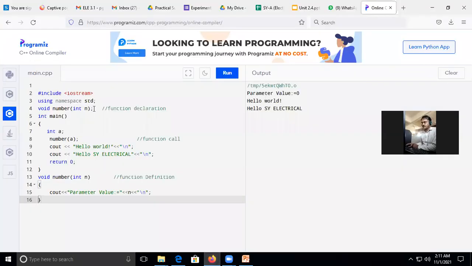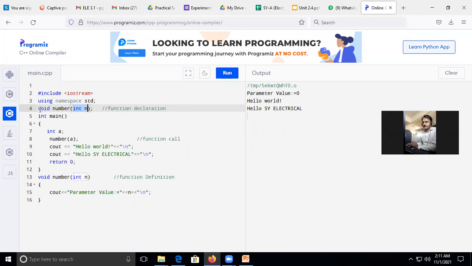Parameters पास कुठे करतो आपण? Function name नंतर जे open and close curly round brackets आहेत. So we are going to pass the parameters, or also we call it arguments. So we are going to pass parameters here. This is my problem statement.